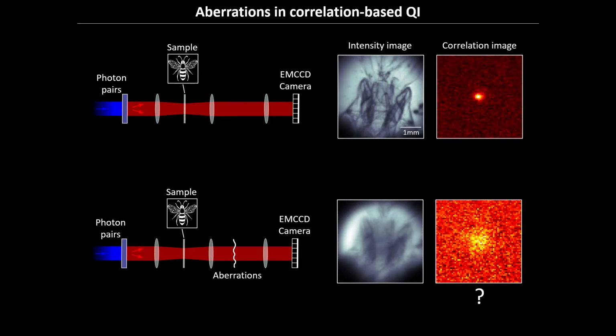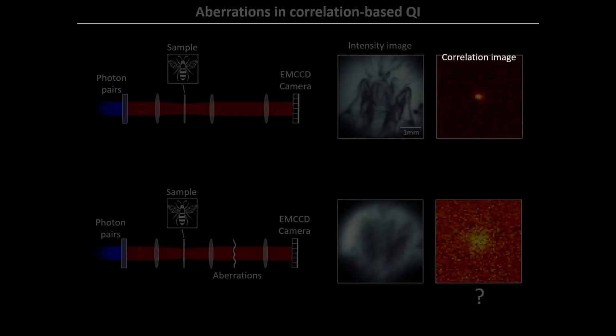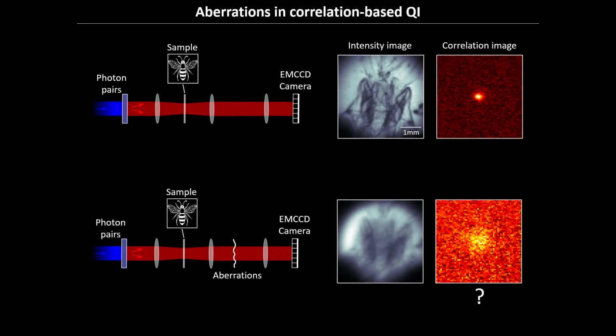Why is that? Because in that case, independently of the object that you have here, the photons had to travel through this aberration. At first, they were going perfectly correlated like that. But as soon as they go through the aberration, they start having some random deviation on each side. So you start losing the correlation. They are less correlated than what they were without the aberration. And the question from us is, why is this happening? With the hands, it's pretty easy, but how can we link that to the aberration in our system?